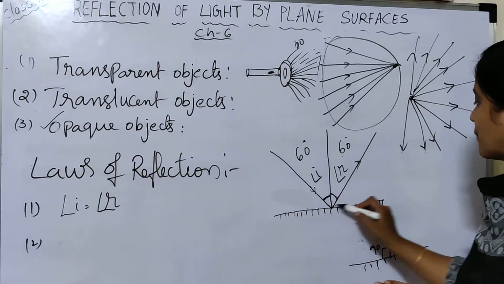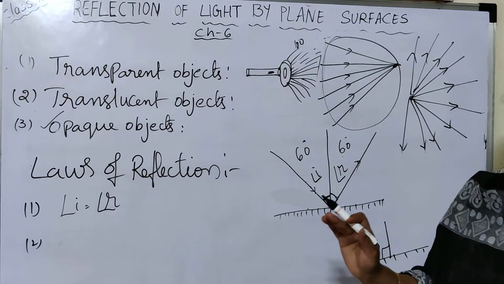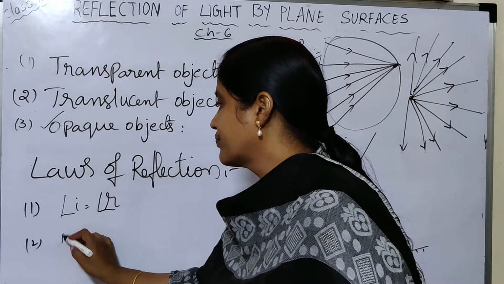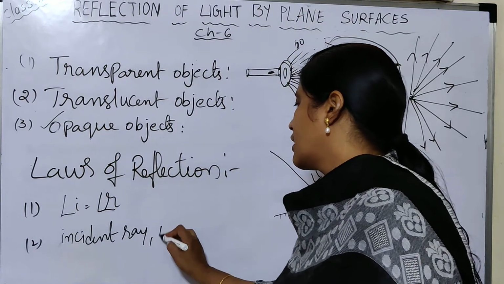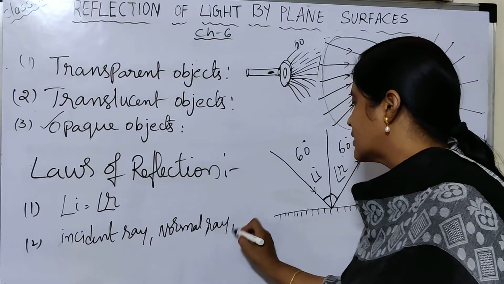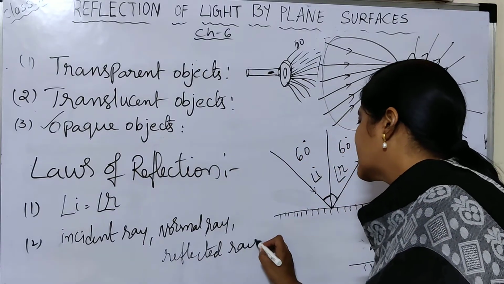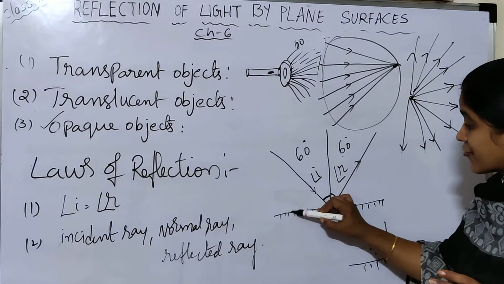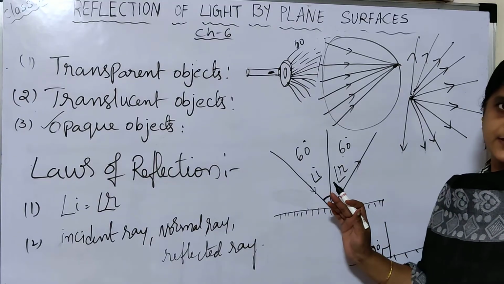Next, the second law. The incident ray, the normal and the reflected ray, all three touch the same point on the surface and lie in the same plane. The incident ray, the normal, and the reflected ray: all these three touch at the same point on the surface and should lie in the same plane.